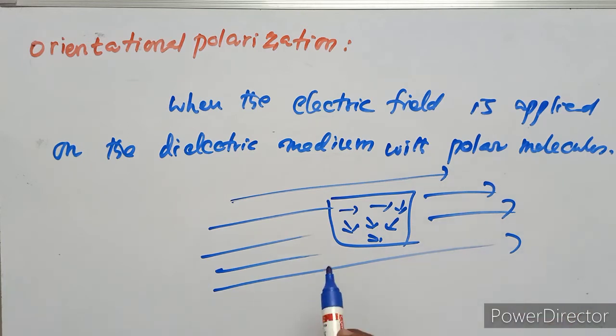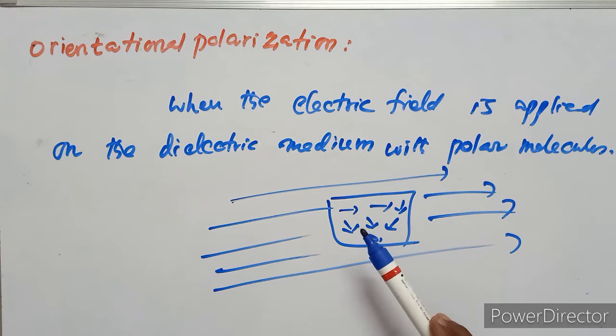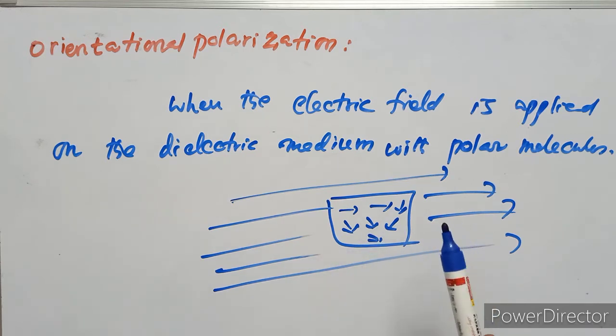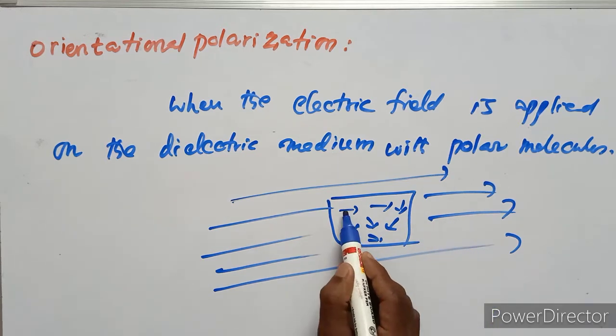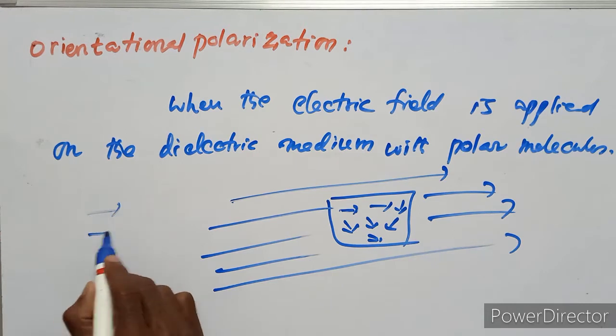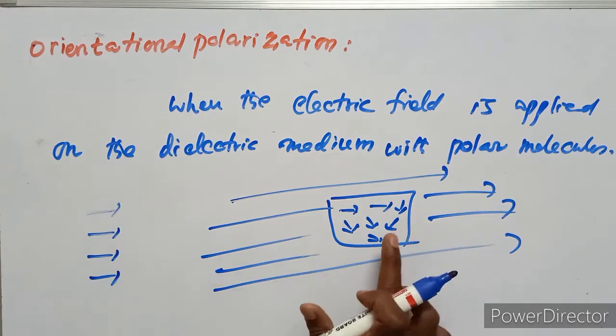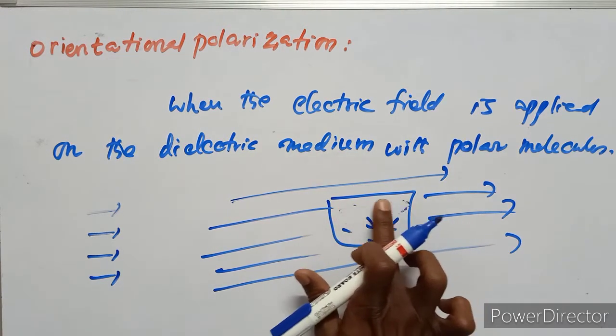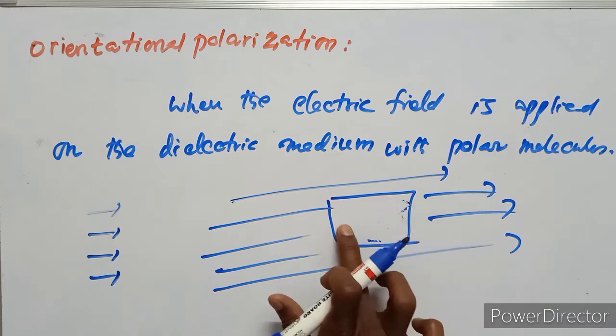After the electric field is applied on the dielectric medium, these directions are all set up in a uniform direction. That is the orientational direction.